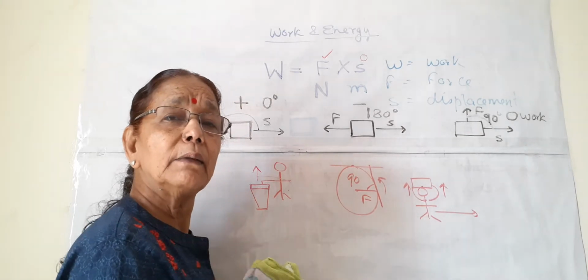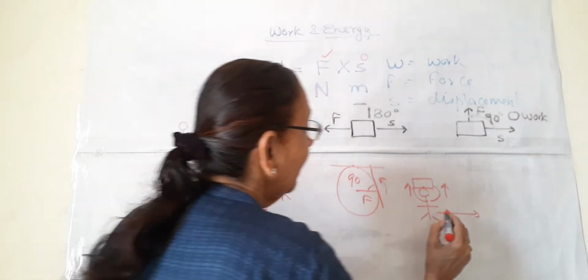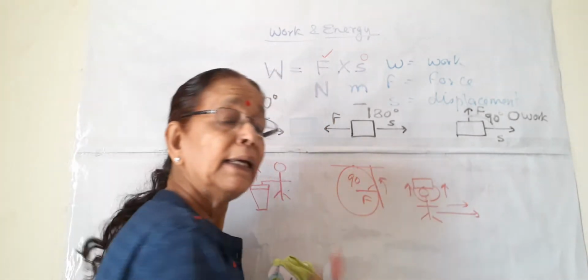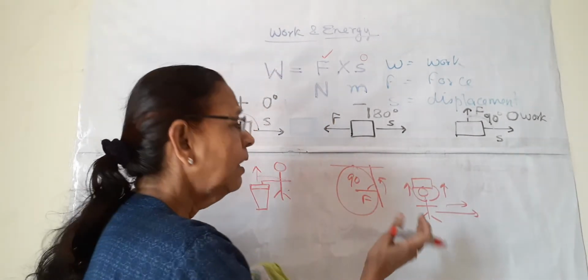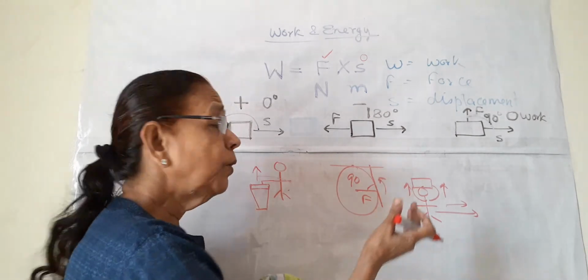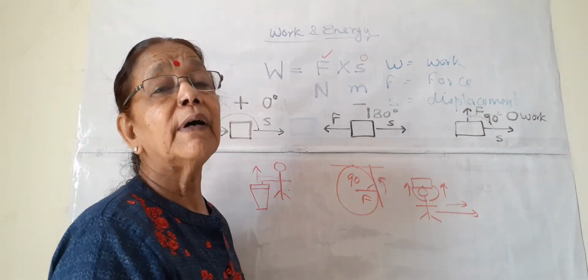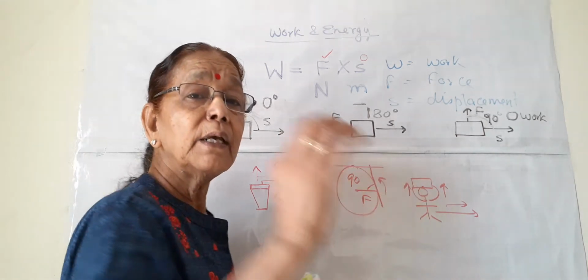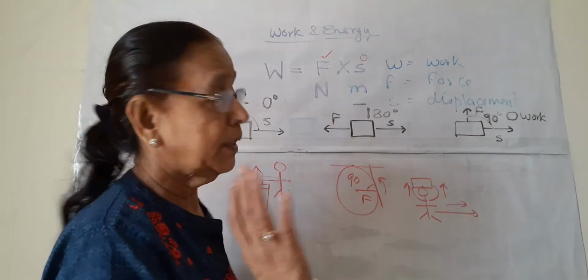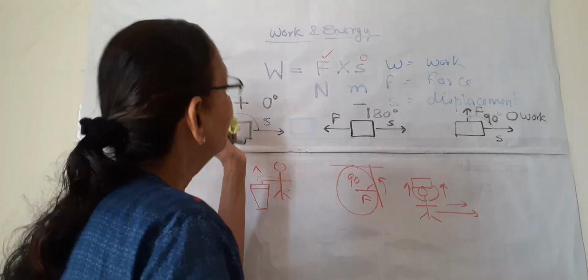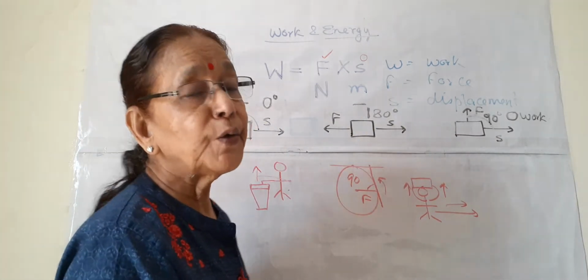He is holding the bag or suitcase and going in this direction, so the displacement is in this direction. Again the same thing: though he is working hard, in science the work done by him is zero work, or no work. So these are some examples of positive, negative and zero work.